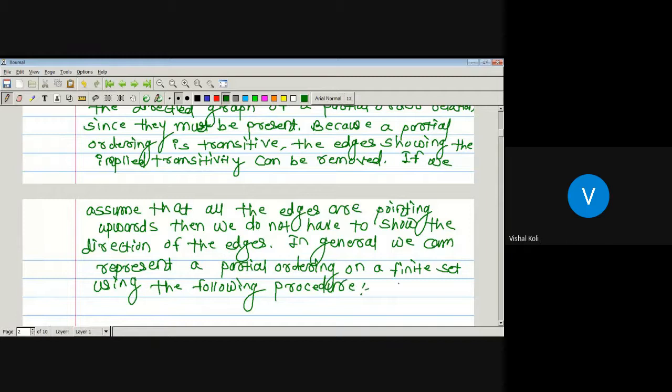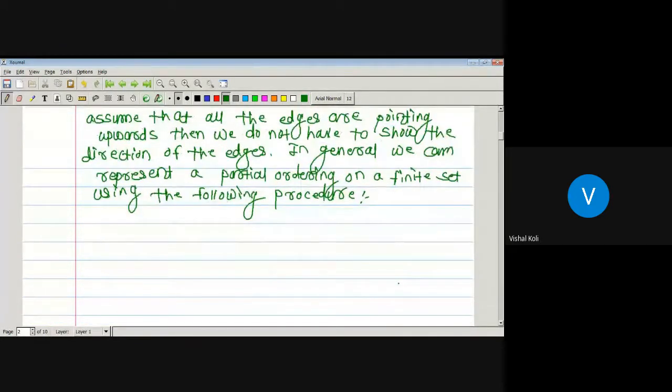Okay, let us see how to construct a Hasse diagram from a given partial order relation and the directed graph of that partial order relation. Start with a directed graph of the given relation. Just we have to take the directed graph. Then we have to remove all the loops from that directed graph.